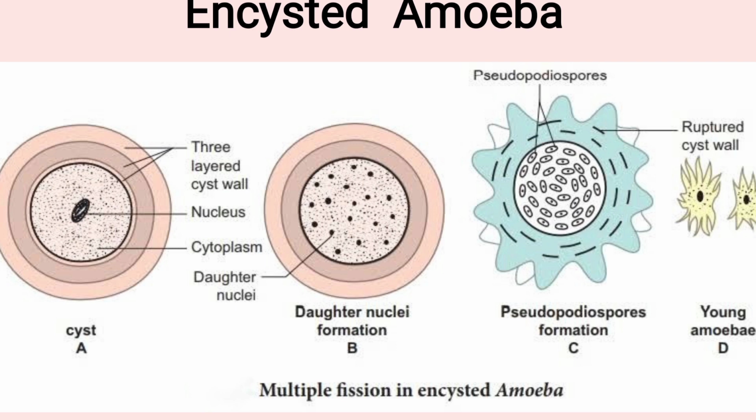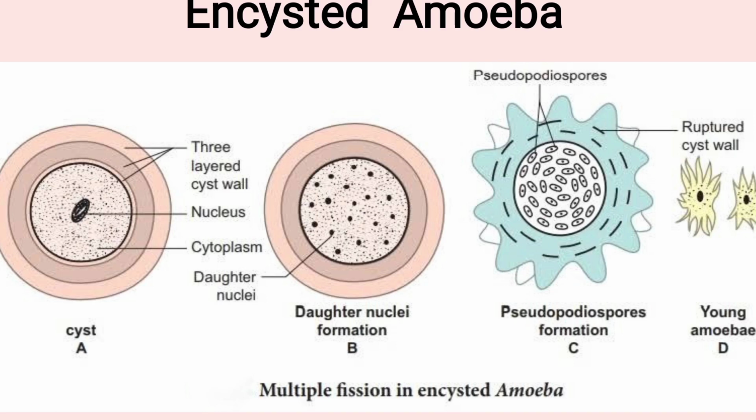Now the division of daughter nuclei will occur inside that cyst itself, like the multiple fission you have learnt in plasmodium. Inside the cyst the nuclei divide and later the divided nuclei get cytoplasm and form a spore-like structure. We call it pseudopodiospores.